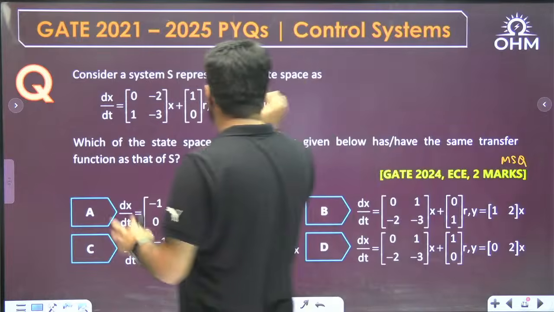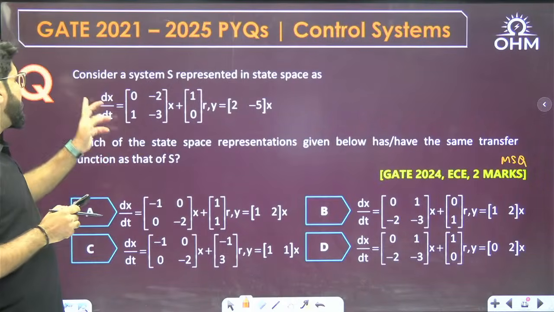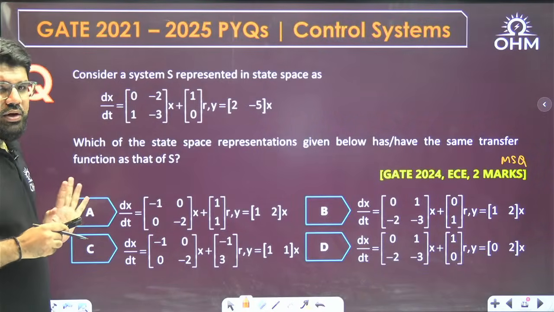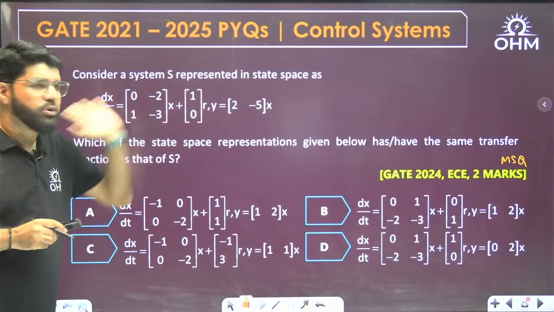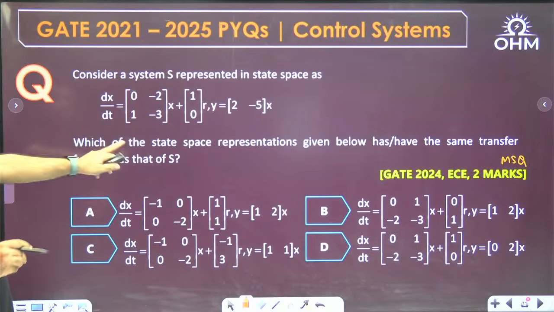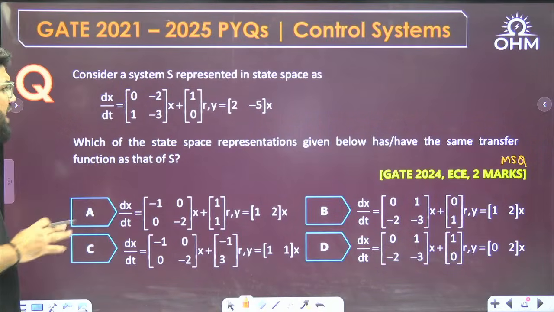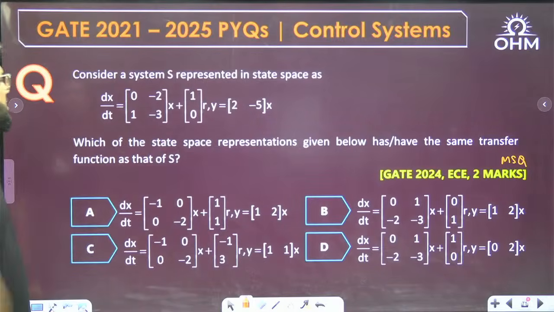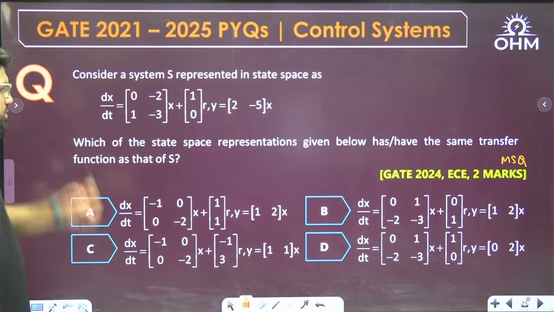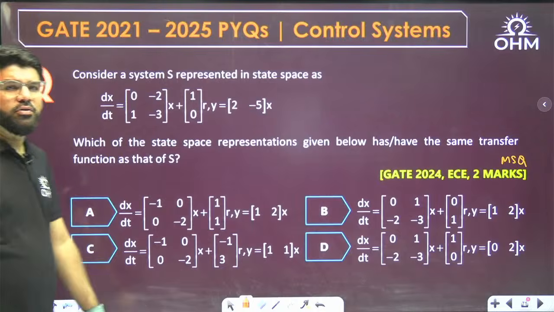Consider a system represented in the state space as given to you. d/dt of x is given to you. x dot is Ax plus Bu, y equals Cx. Which of the state space representations given below have the same transfer function as that of this system? Same transfer function as that of this one.